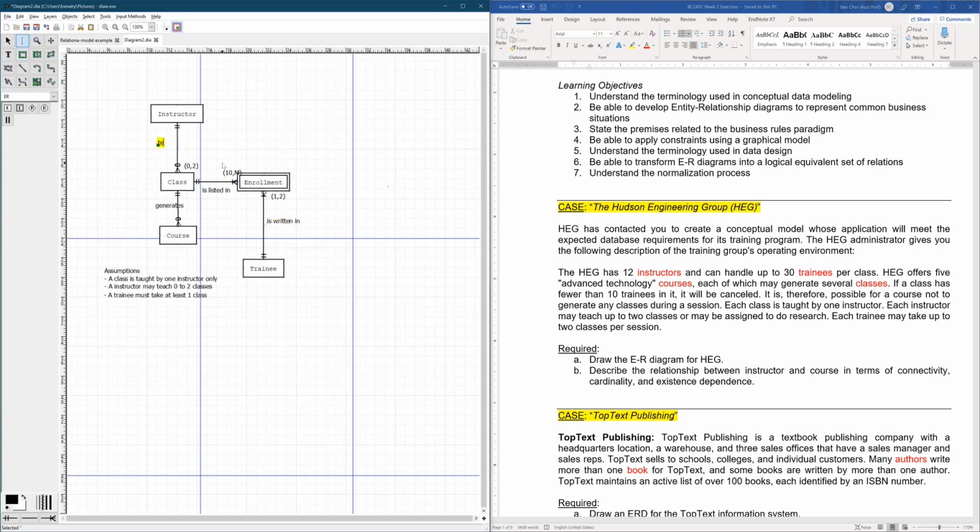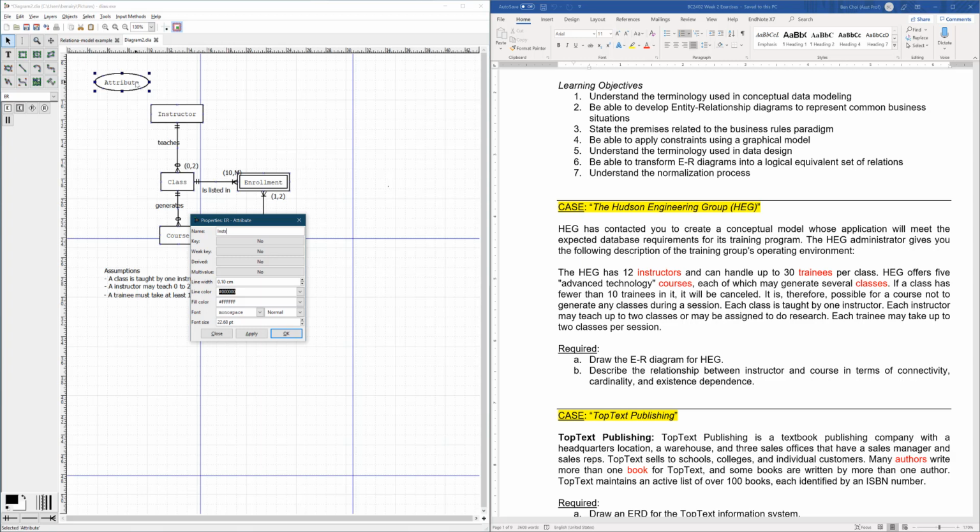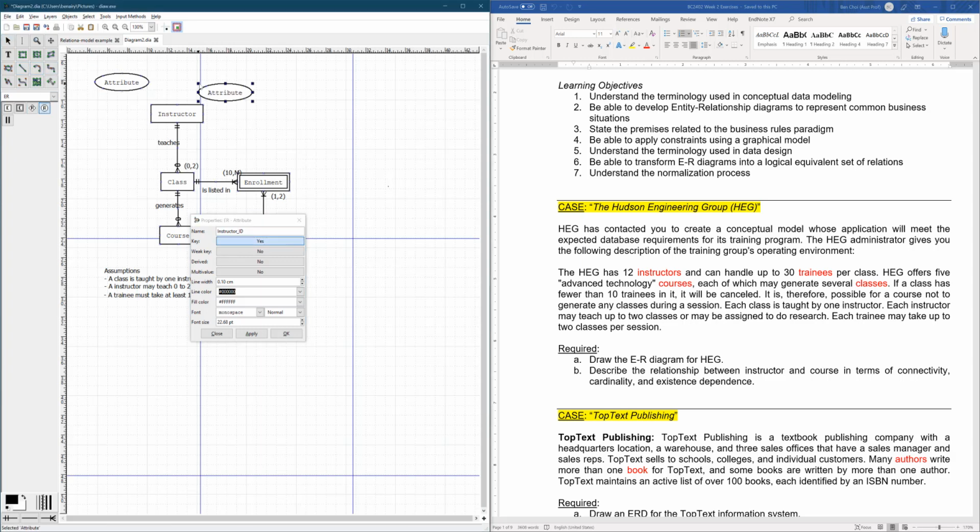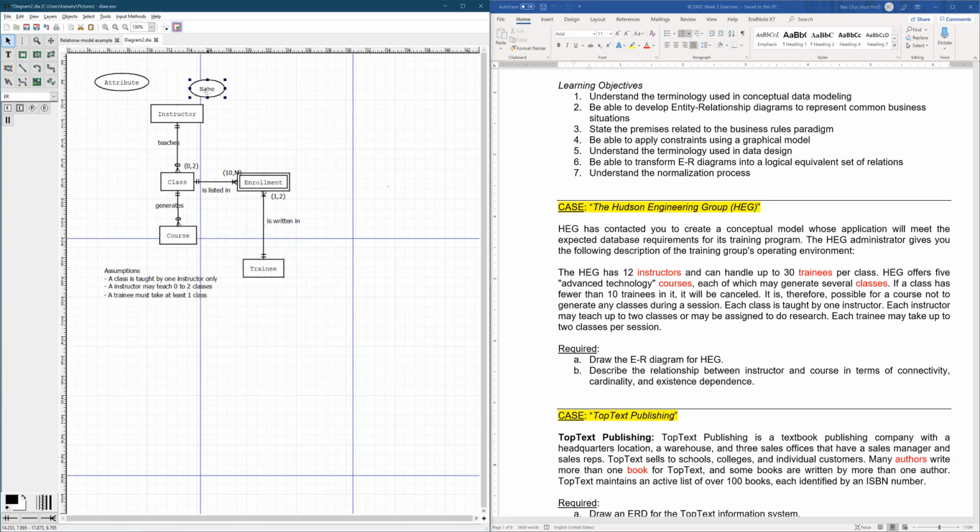Okay, additionally you have to come up with some attributes, of course. So let's do that very quickly. So here we will have instructor ID. Okay, it's going to be a key, and then we can have an instructor name. All right, and then we can have some others. For example, oops, sorry, this is an instructor ID.